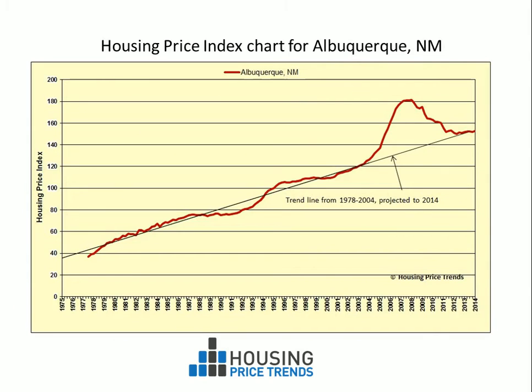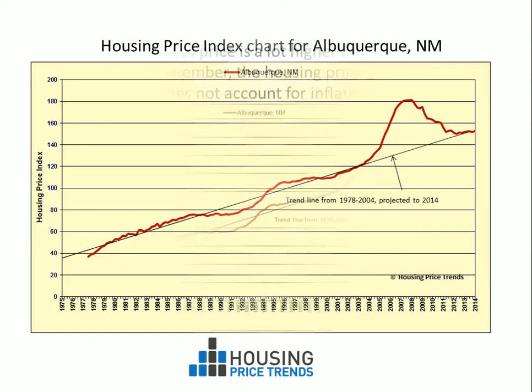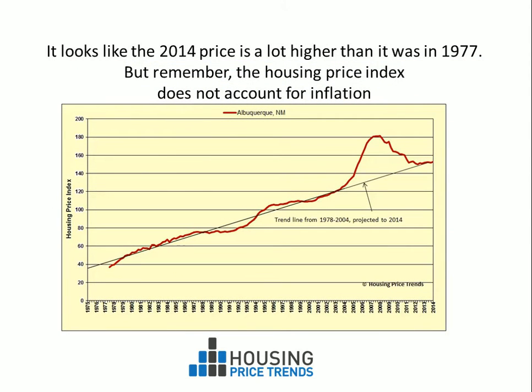For example, here is the Housing Price Index chart for Albuquerque, New Mexico. We have added a trend line based on the data up to 2004, and then projected the trend line to 2014. This trend indicates that for Albuquerque, the Housing Price Index is about where it would have been if the housing crisis did not occur. Also, it looks like the 2014 price index is a lot higher than it was in 1977. But remember, the Housing Price Index does not account for inflation.